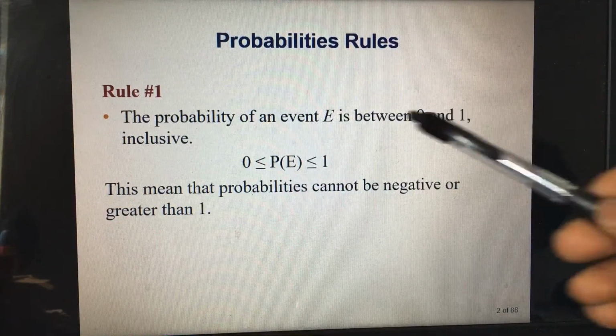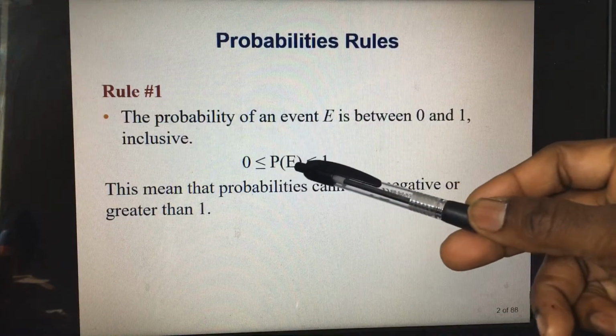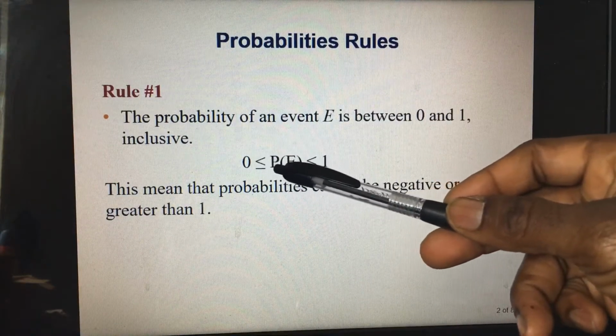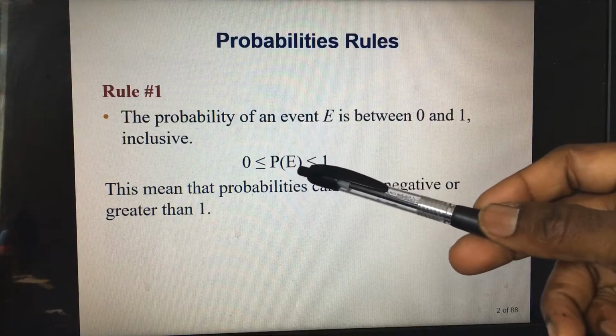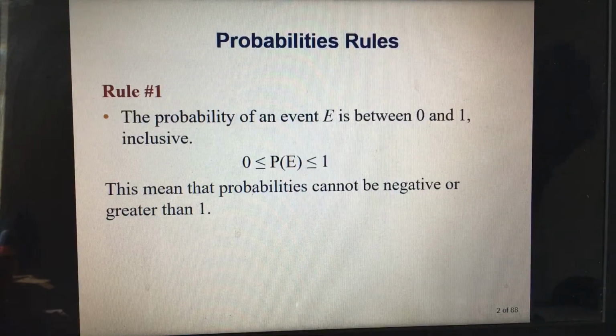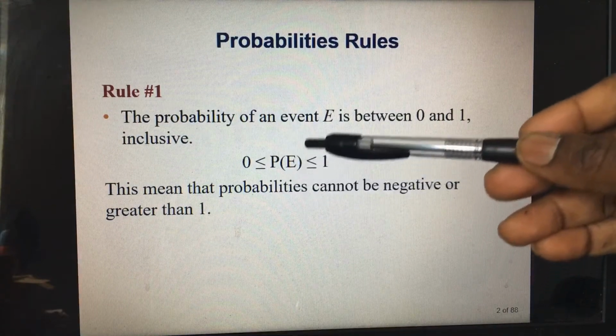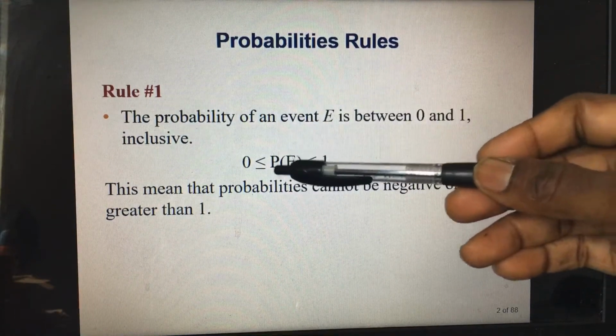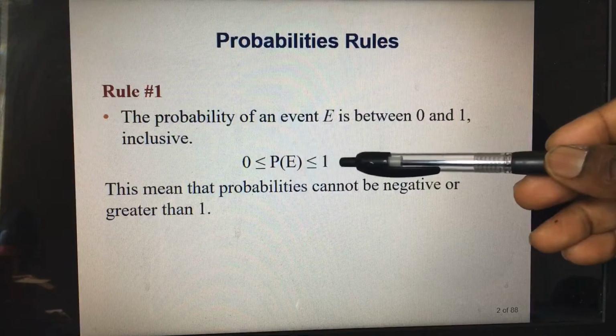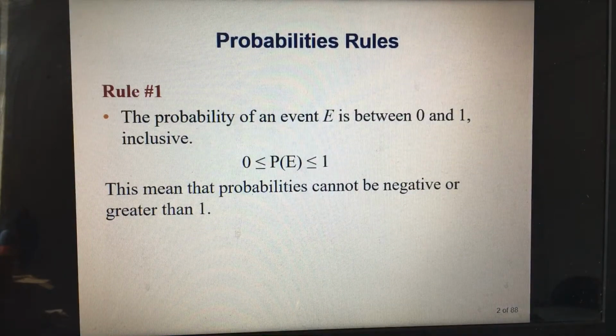This is how we write it. Sorry, let me rephrase it. The probability of an event E is a number between 0 and 1. That's the best way to put it. It can never be less than 0. It can never be bigger than 1.